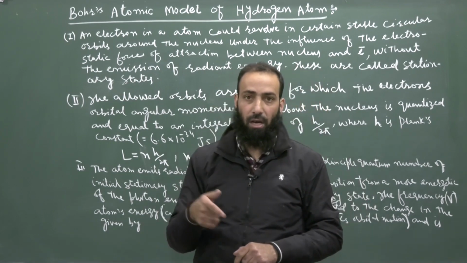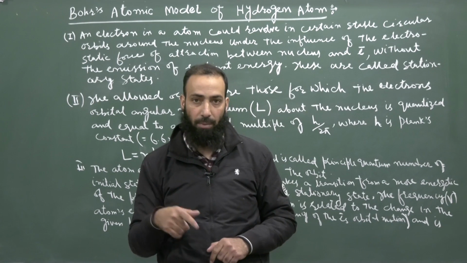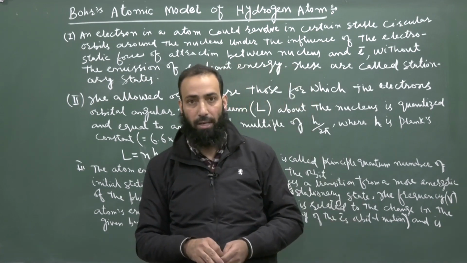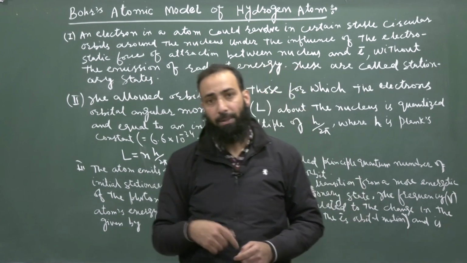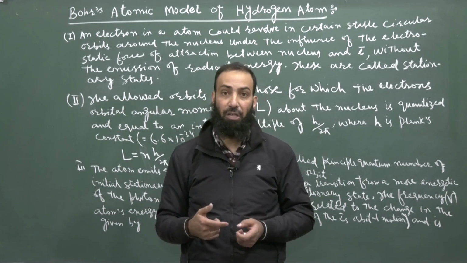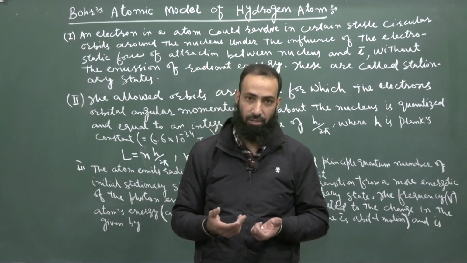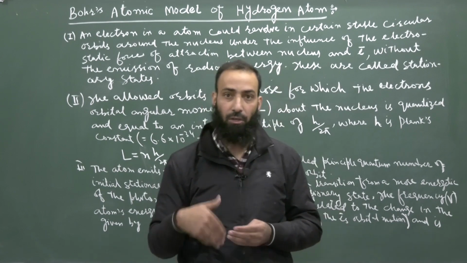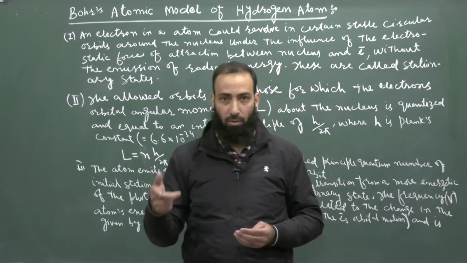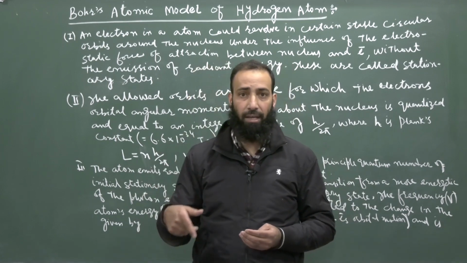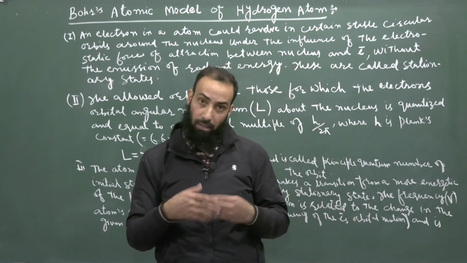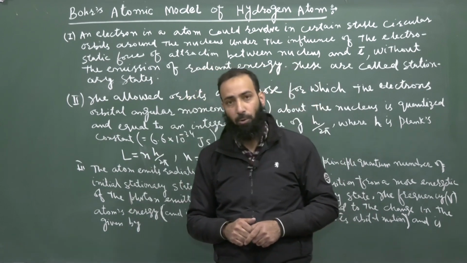The electrons are revolving around the nucleus in circular orbits in the same way as the planets revolve around the sun. But as per the classical electromagnetic theory, when a charged particle is accelerating, it radiates energy, it emits energy. When it emits energy, it loses energy. It will move in orbits whose size will decrease, and finally it will fall into the nucleus. It will follow a spiral path around the nucleus.